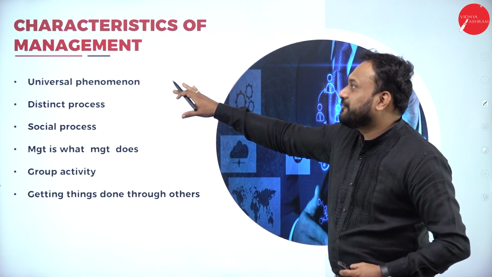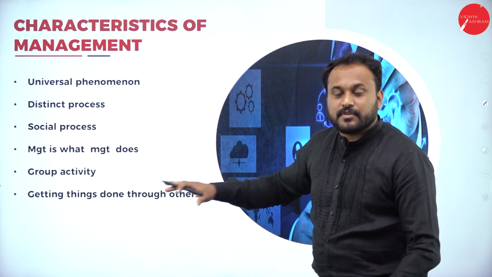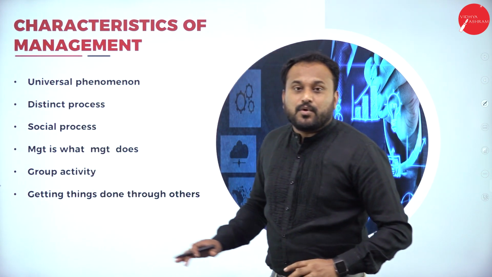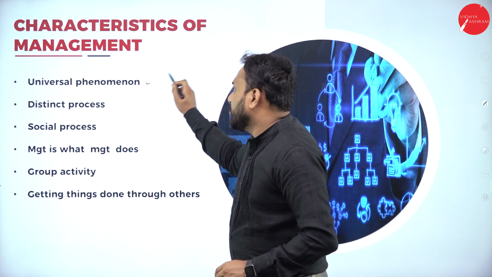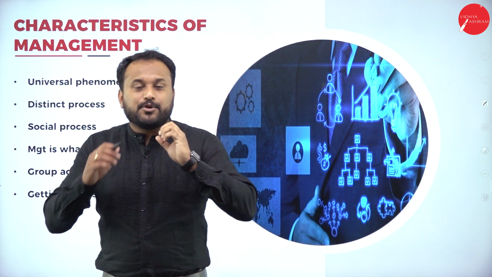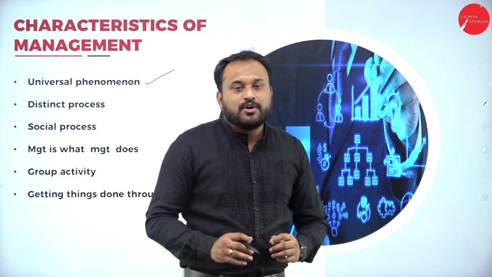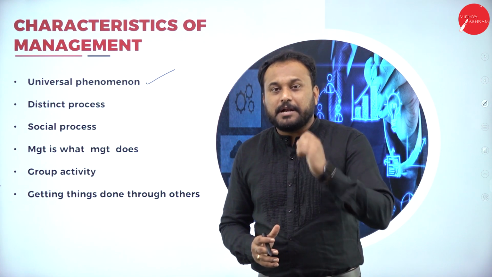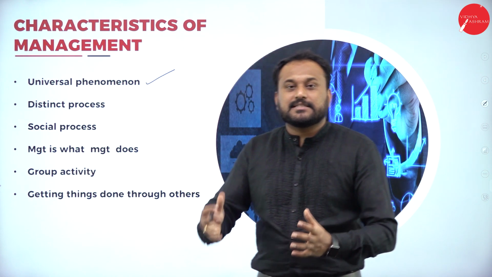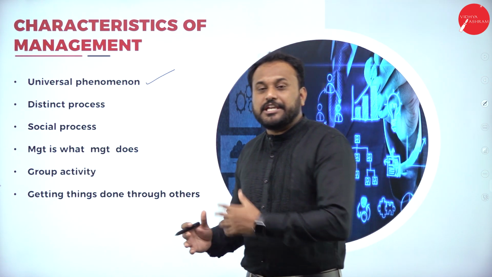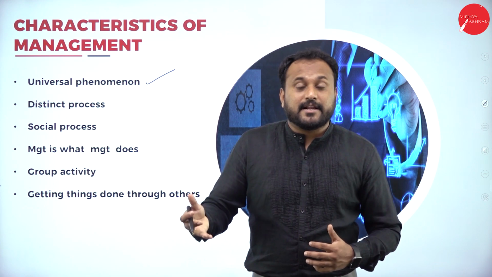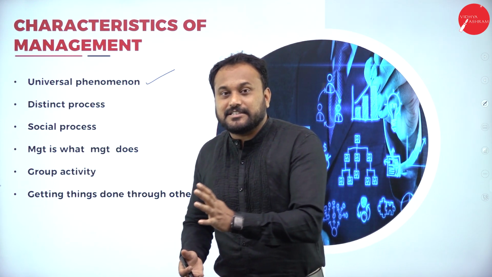So here we have listed a few of the characteristics of management. Now, characteristics of management: getting things done through others. One thing is for sure, management is a universal phenomenon. When I say universal phenomenon, can you give me one place where management isn't there? And in that one place people should be there. So when there are people, that means management is definitely present. Even if they're not talking, even if they're not smiling at each other, management will be there. And management is always intangible.